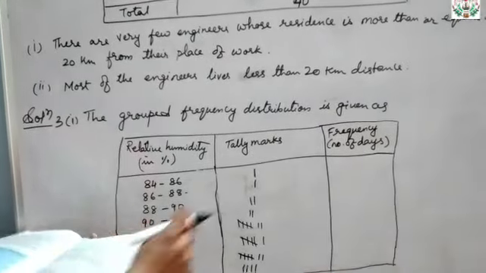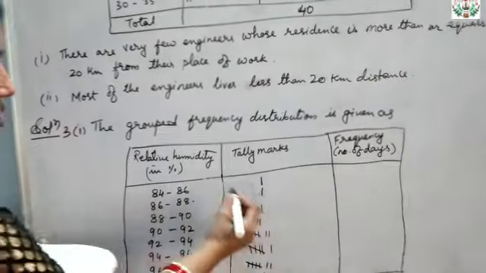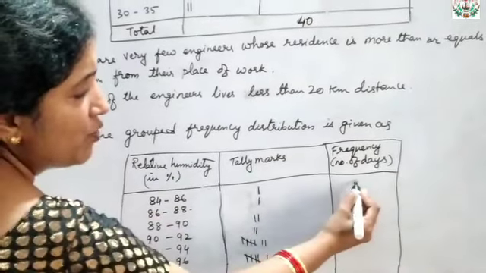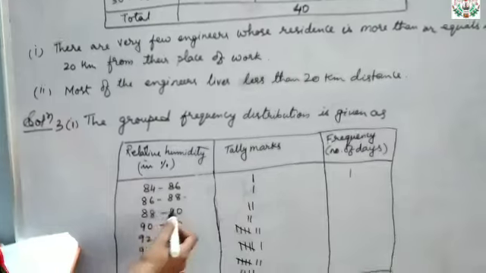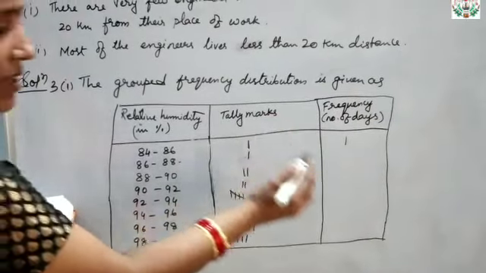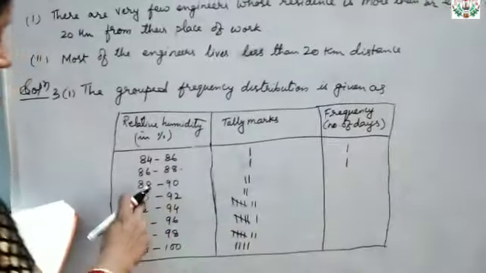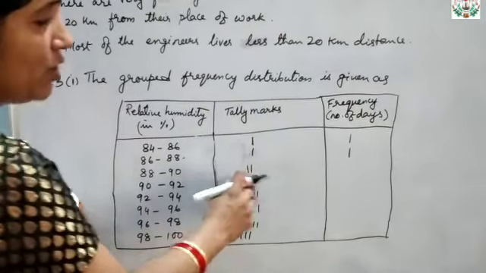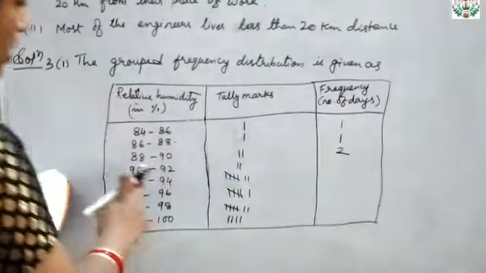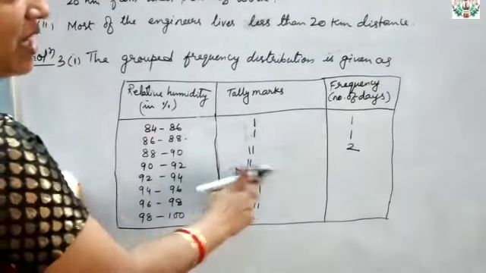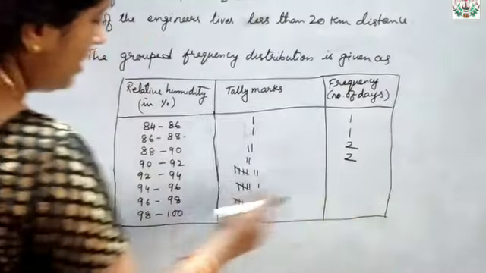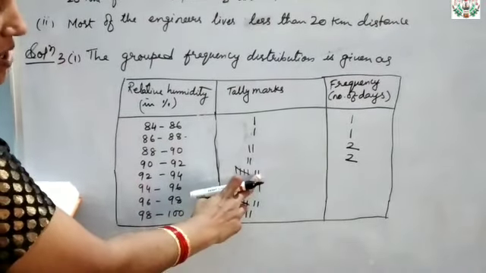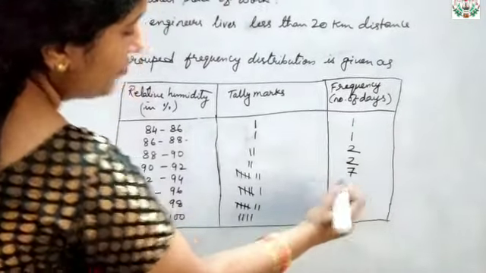Okay, so now see the number and write it in the frequency. Between 84 to 86, how many tally marks are there? 1. So the frequency will be 1. 86 to 88, how many tally marks are there? 1. So here also it will be 1. Between 88 to 90, how many tally marks are there? That is 2. So here it will be 2. Again 90 to 92, how many are there? 2. So it will be 2 again. Again 92 to 94, how many tally marks are there? 5 plus 2 will be 7.